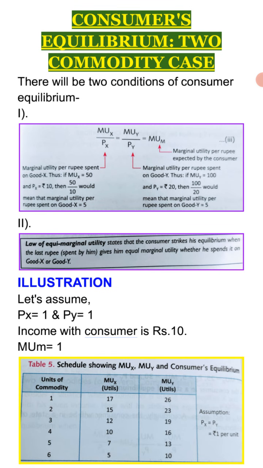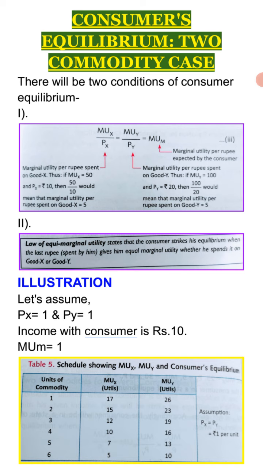Now, consumer equilibrium in the two commodity case. There are two equations. The very first is MUX upon PX is equal to MUY upon PY is equal to MUM, and the second is the law of equimarginal utility. It states that the expenditure on both commodities must be equal to the total income, or the money available with the consumer.